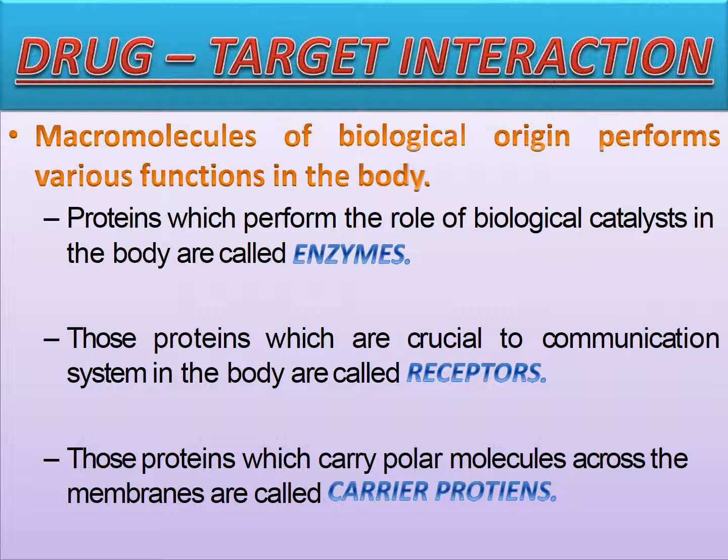Drug target interaction. How the drug interacts with the body. Macromolecules of biological origin perform various functions in the body. Proteins which perform the role of biological catalysts in the body are called enzymes. Those proteins which are crucial to the communication system in the body are called receptors. Those proteins which carry polar molecules across the membranes are called carrier proteins.